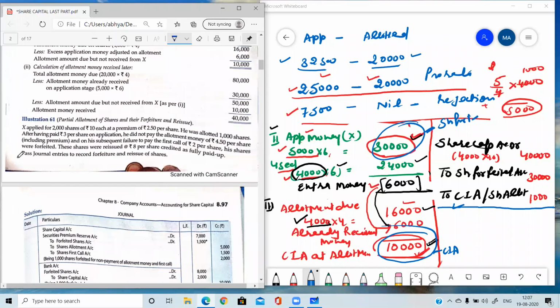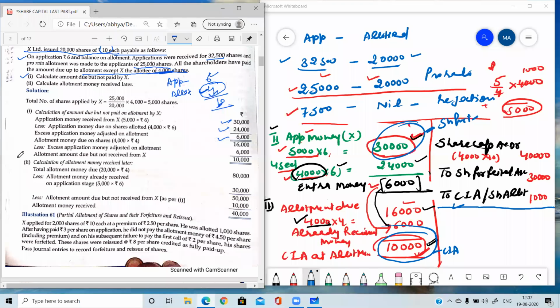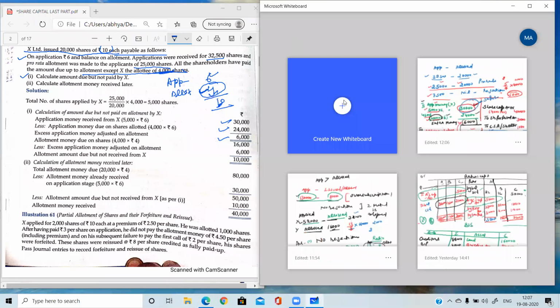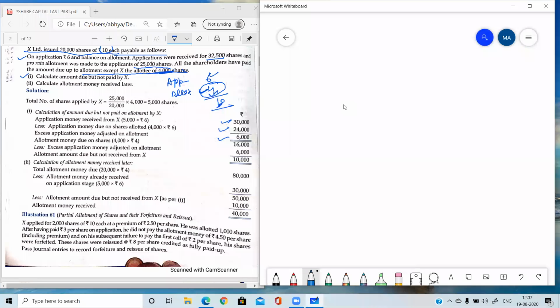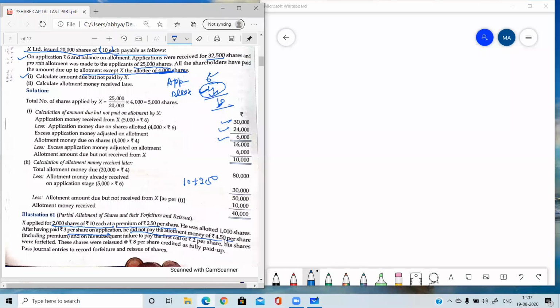No, not done. So question number 61: X applied for 2,000 shares of 10 each at a premium of 2.5 per share. Side by side, you need to underline the question. 10 plus 2.5. Okay. He was allotted 1,000 shares after having paid 3 per share on application. He did not pay the allotment money of 4.5 per share.